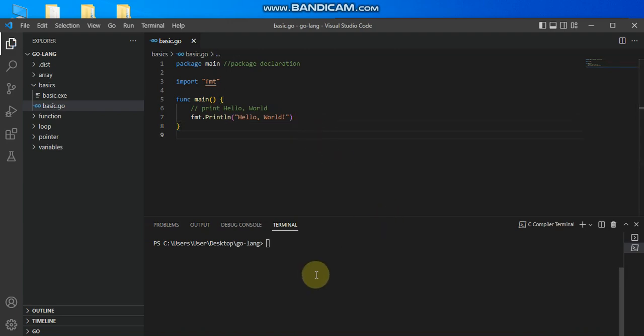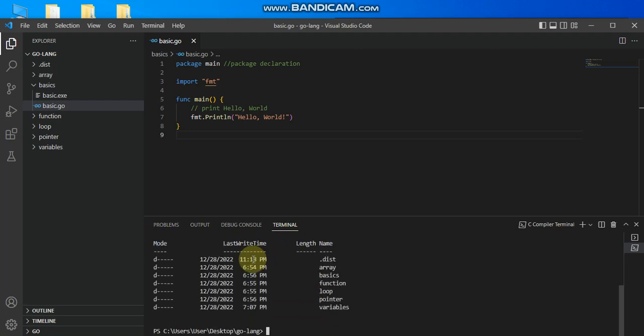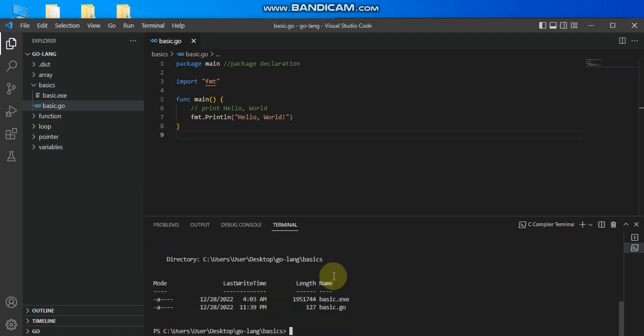So moving to this, I make sure that I'm in my directory. And how do I do that? Let me list my file. So these are the files that I have, and my program is in this basic folder, so I change to basic. So now I am in my basic. I list the files that I have there. I only have basic.exe, basic.go. I already built my program.